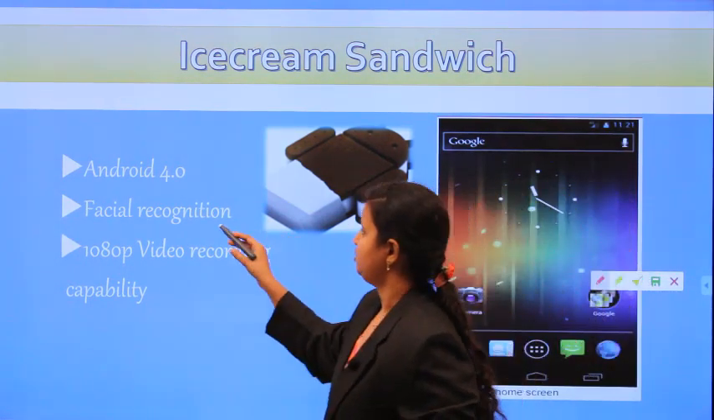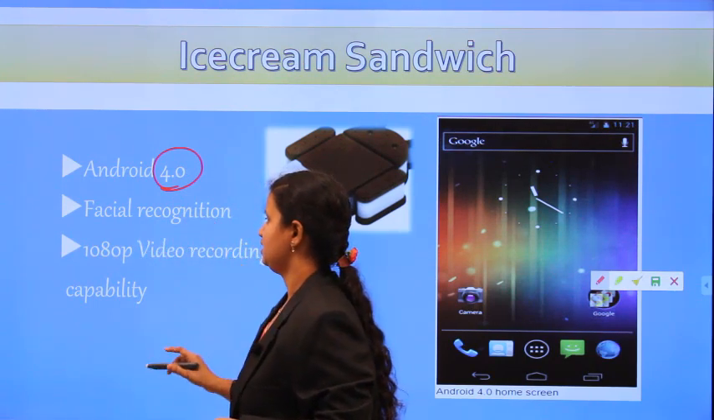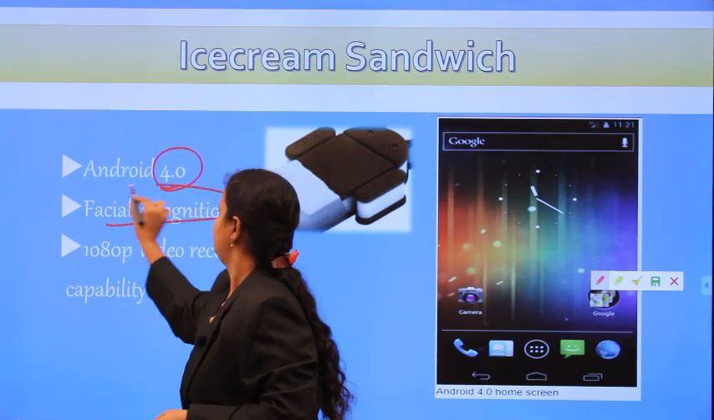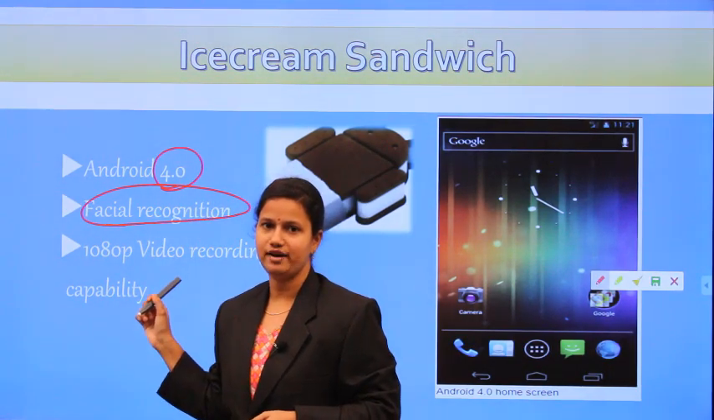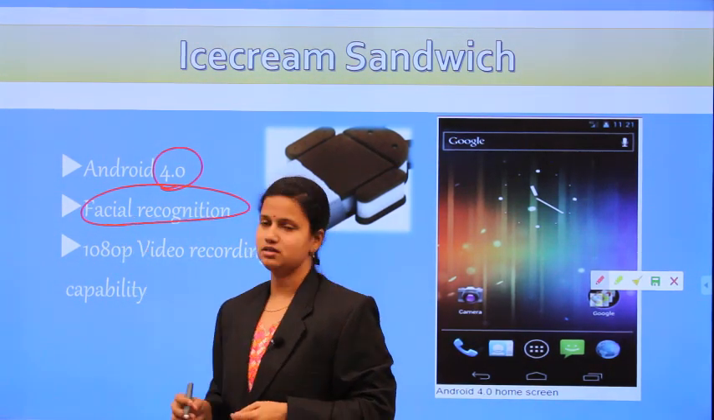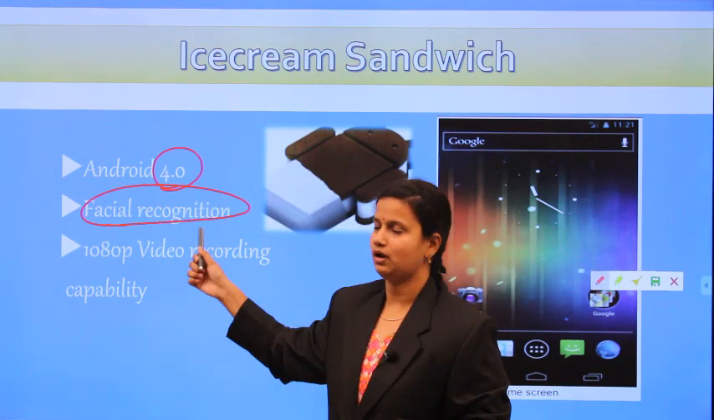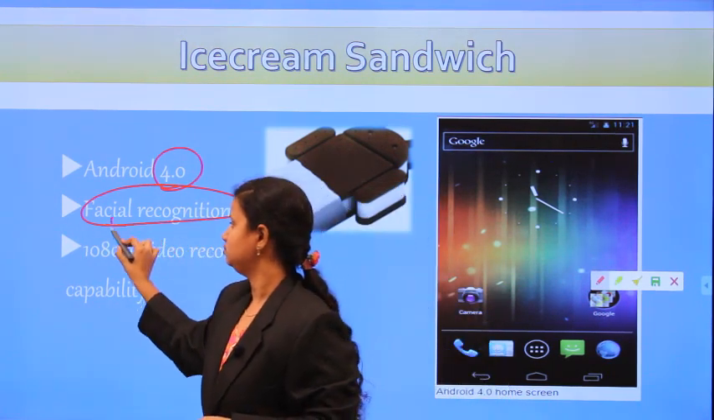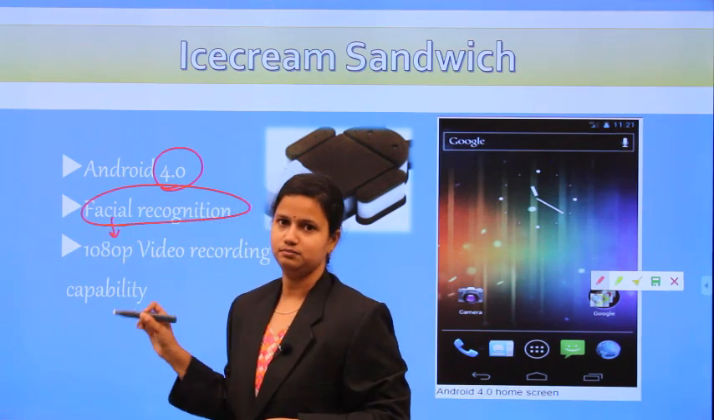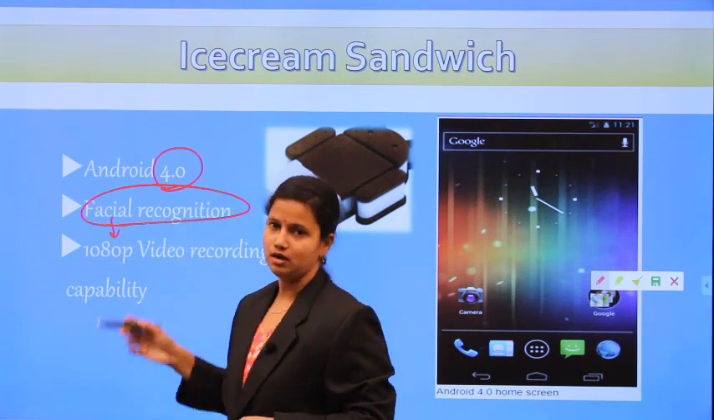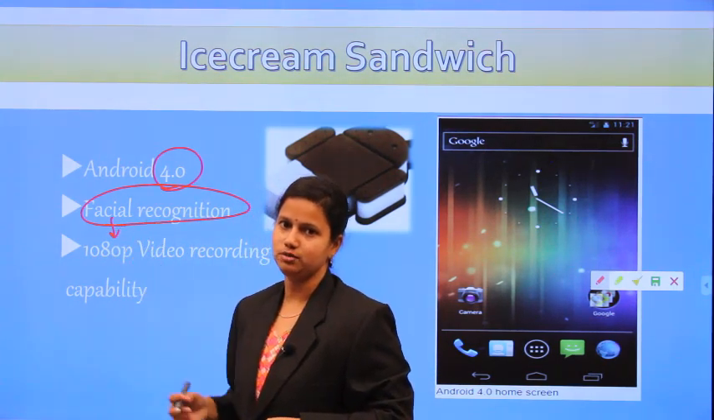So the Ice Cream Sandwich version number is 4.0. Facial recognition is one of the best things developed in Ice Cream Sandwich. So what is this facial recognition? When we want to unlock our phone, the face will be read by the mobile. When we want to unlock our mobile, we go with the facial recognition. How is it possible?